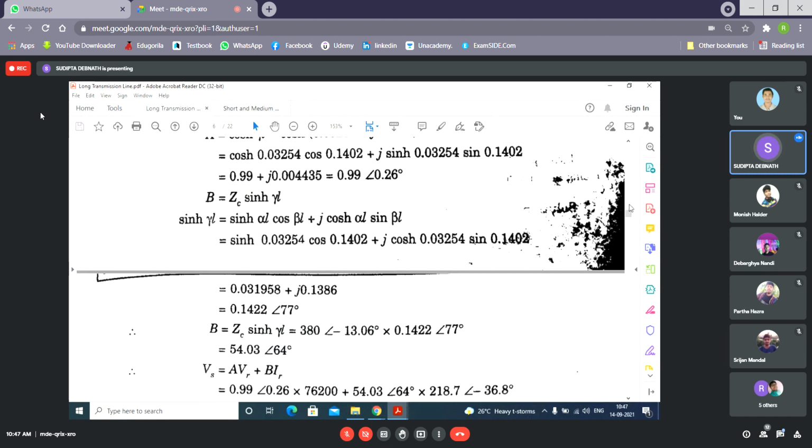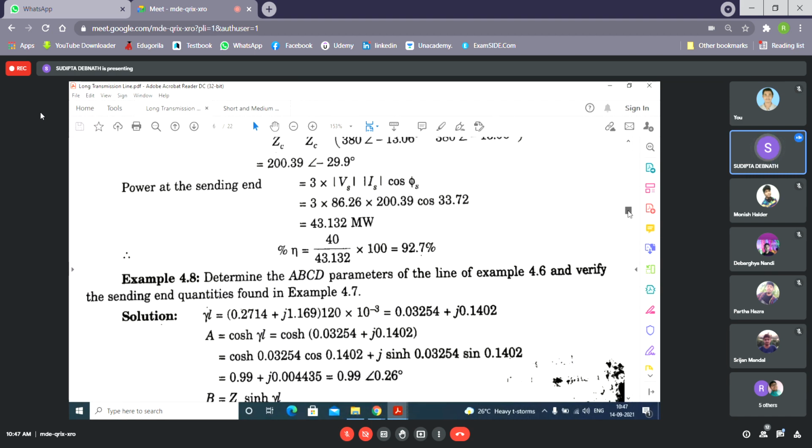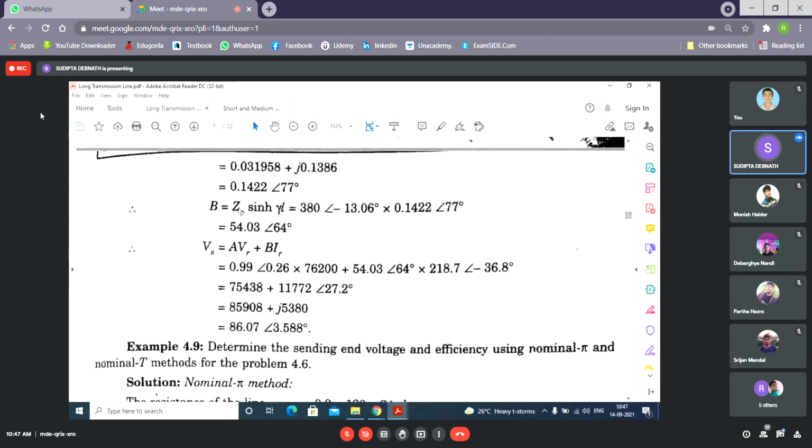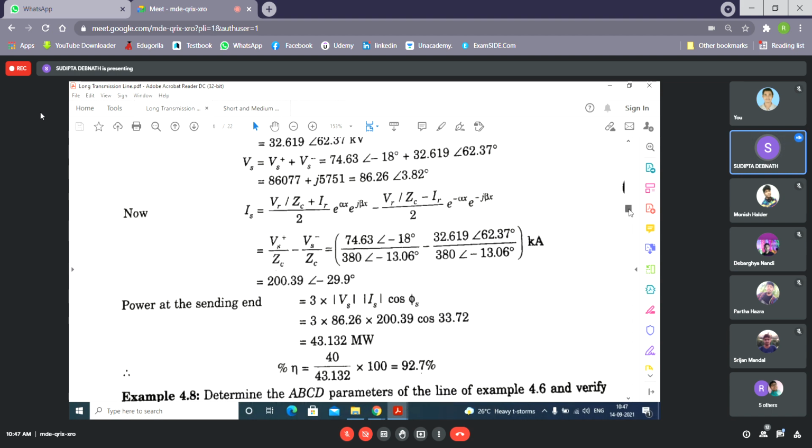And what they have told: ABCD constants you have found, verify the sending end quantities. That means with ABCD constants you find out what Vs is. Then you verify. Vs is 86 angle 3.58. What you have got here? 86 into 3. Slight difference. Okay, a slight difference will be there because you are always considering approximations. So please go through the long transmission lines up to this one. Okay, and try to solve this problem on your own and also other problems.